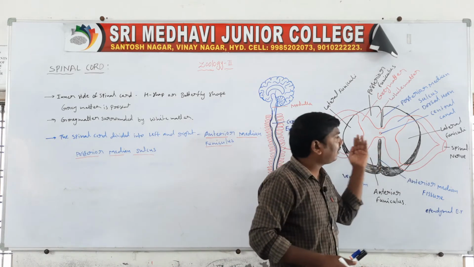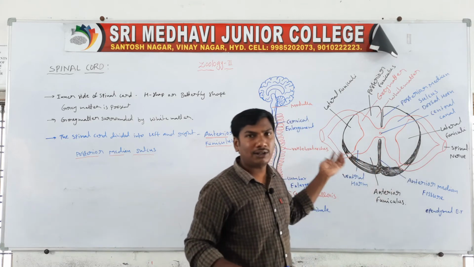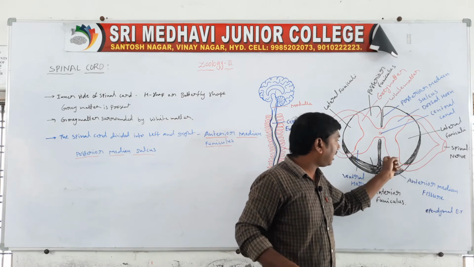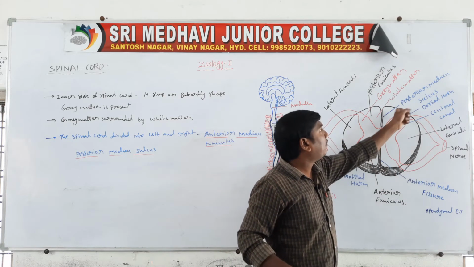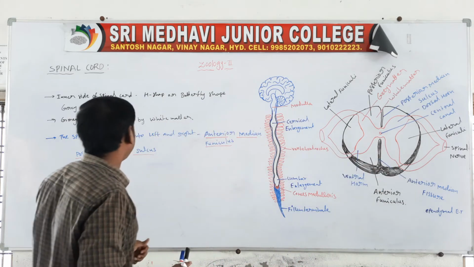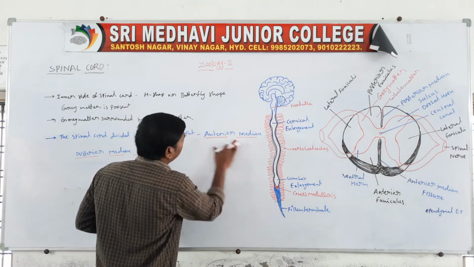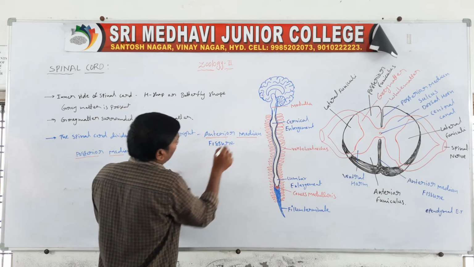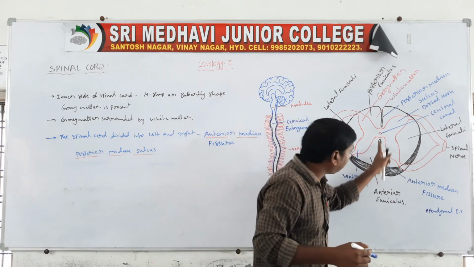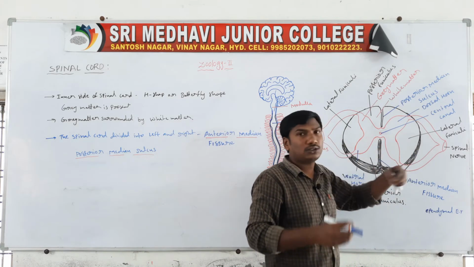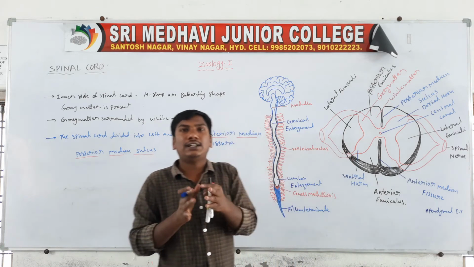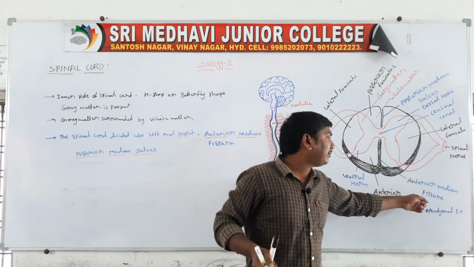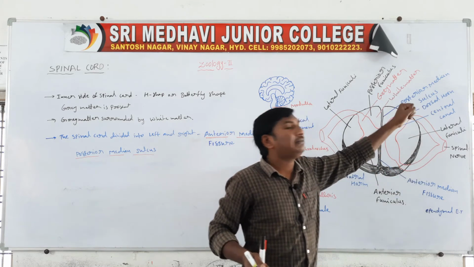The spinal cord is divided into left and right parts by the anterior median fissure and the posterior median sulcus.